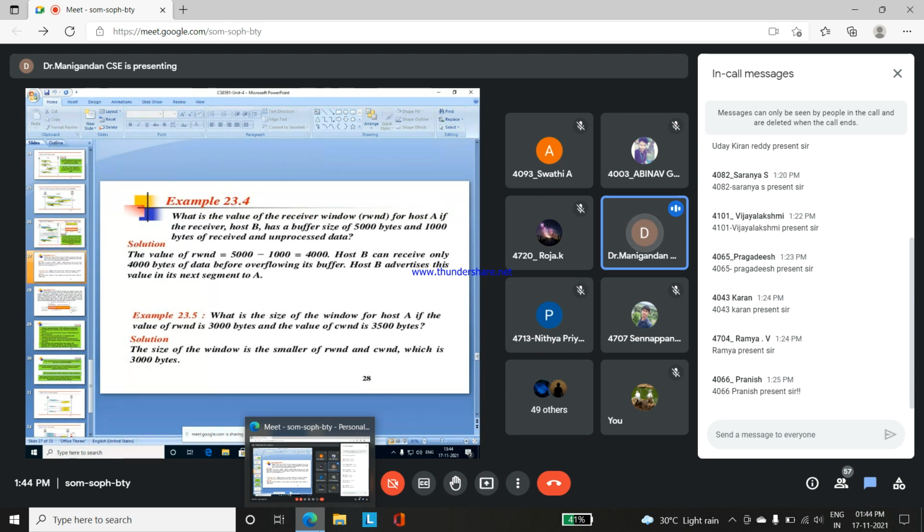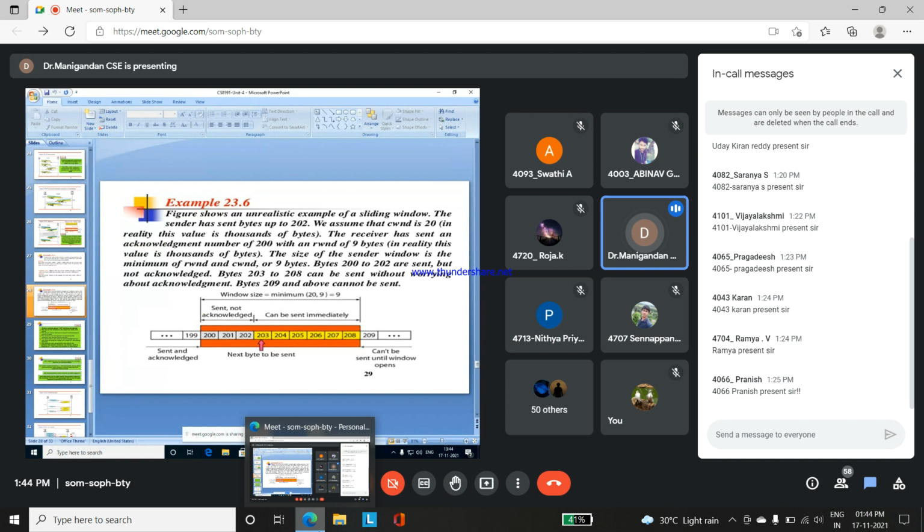The maximum will be 3000 only. Any excess value will not be accepted by the client or server side. So this is the solution for the window size between the client and the server.